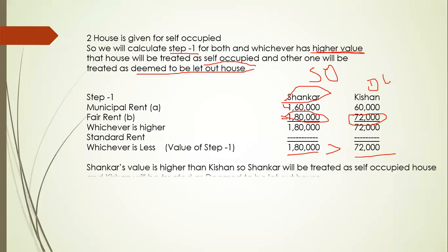Okay, so we will write down that Sankar's value is higher than Kishan's, so Sankar will be treated as self-occupied house and Kishan will be treated as deemed to be let out house. Okay, so I hope till this point you are clear. So let's move further.